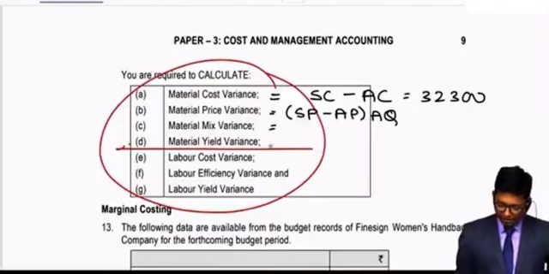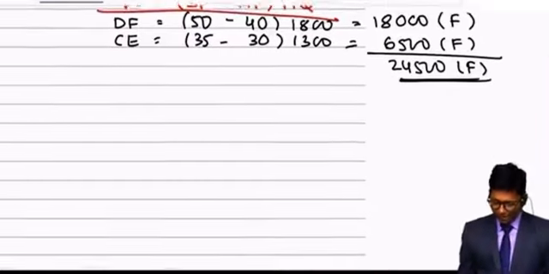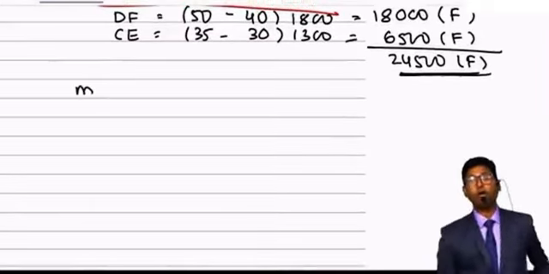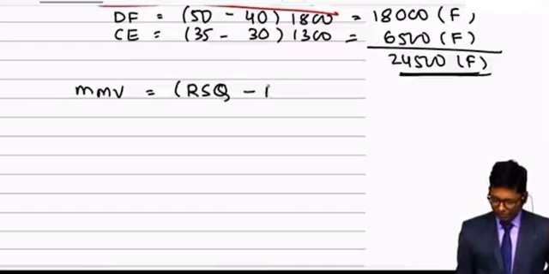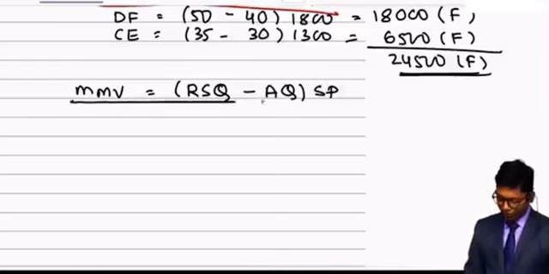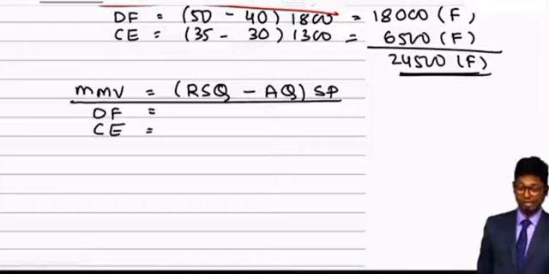Third one is material mix, and then one is material yield. Whenever guys you are calculating mix and material yield, always write down formula first. Material mix variance is equal to revised standard quantity minus actual quantity into standard price. Already multiple sums we solved on same basis. Formulas and other derivation also we discussed in class.